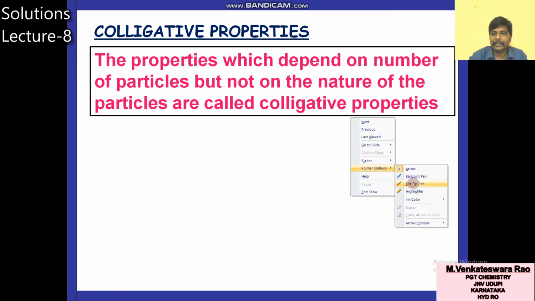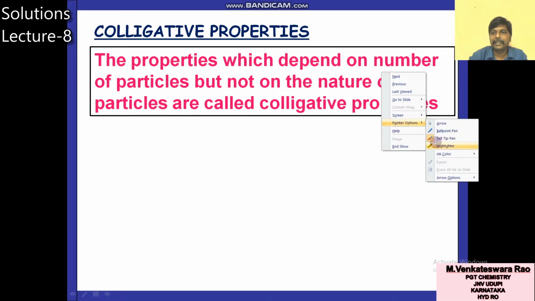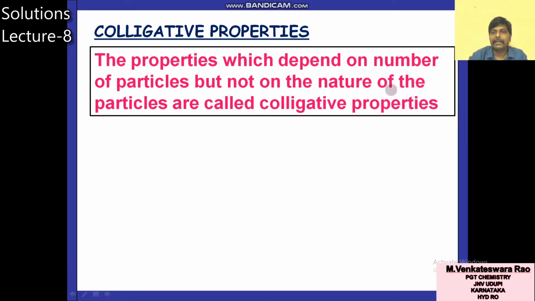The property which depends on number but not on the nature. This is important. So how many particles are there, that is important.